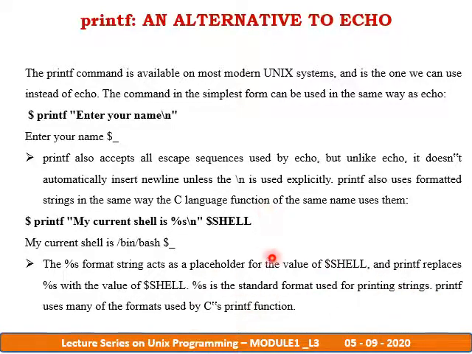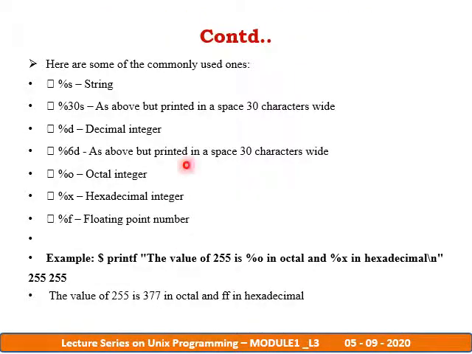Printf uses many of the formats used by the C printf function. Here are some other commonly used ones. %s indicates a string. %30s is printed with a space 30 characters wide. %d is a decimal integer. %6d is used for 6 characters wide. %o is an octal integer. And %x is a hexadecimal integer. %f is a floating point number.